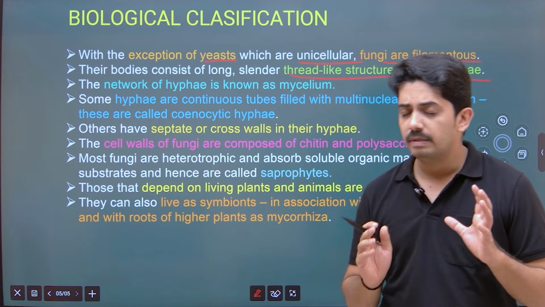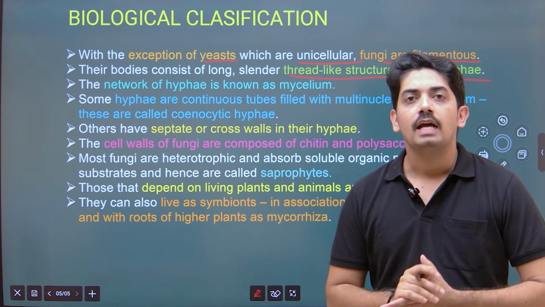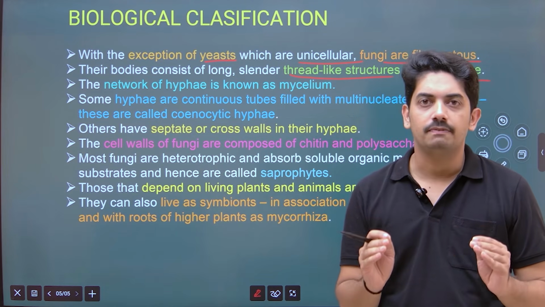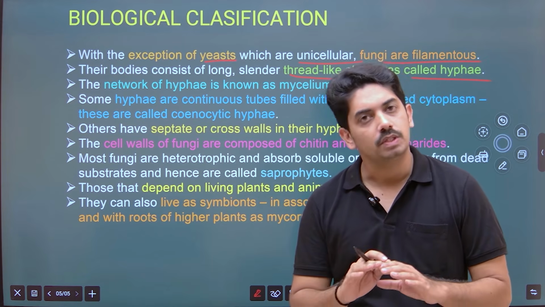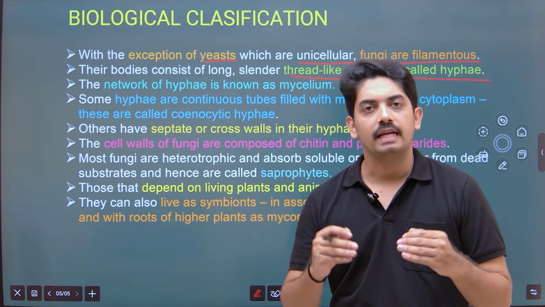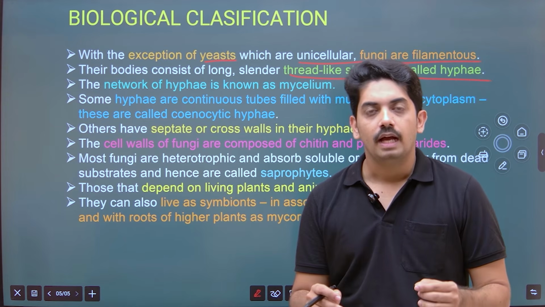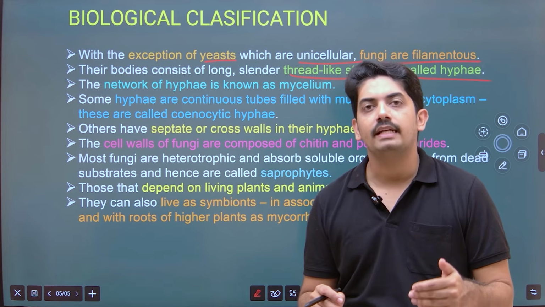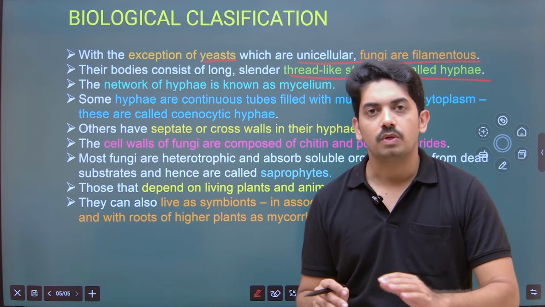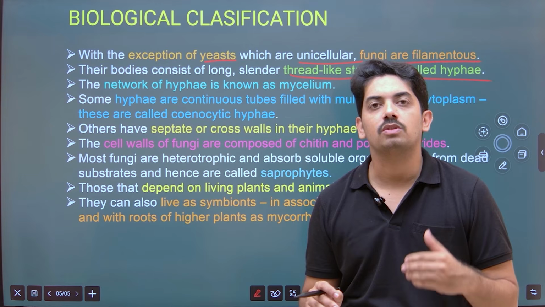Here there are so many characters you need to remember. Hyphae is the body of the fungus. Okay, this hyphae is sometimes without branches, sometimes they are branched. And hyphae, if they show cross walls, then it is called septate. If cross walls are absent, then it is called aseptate.